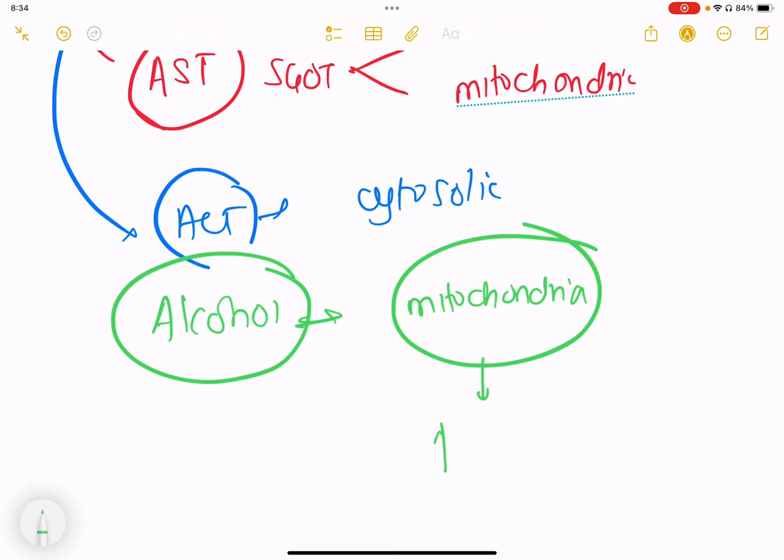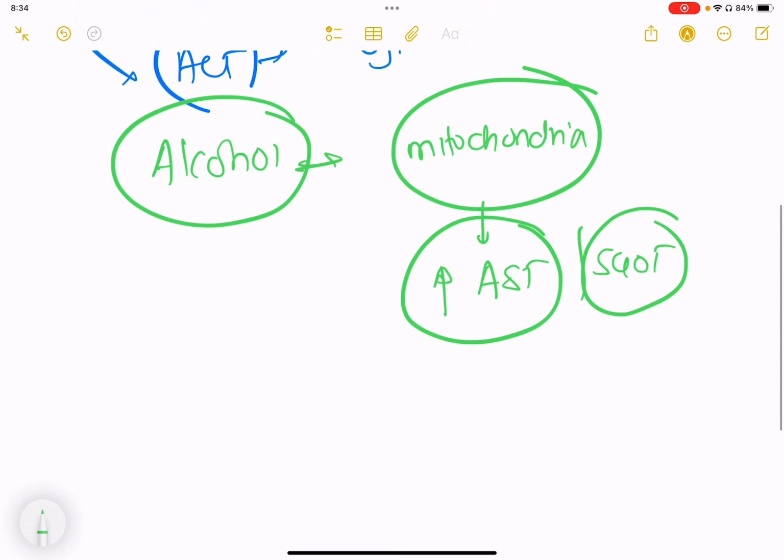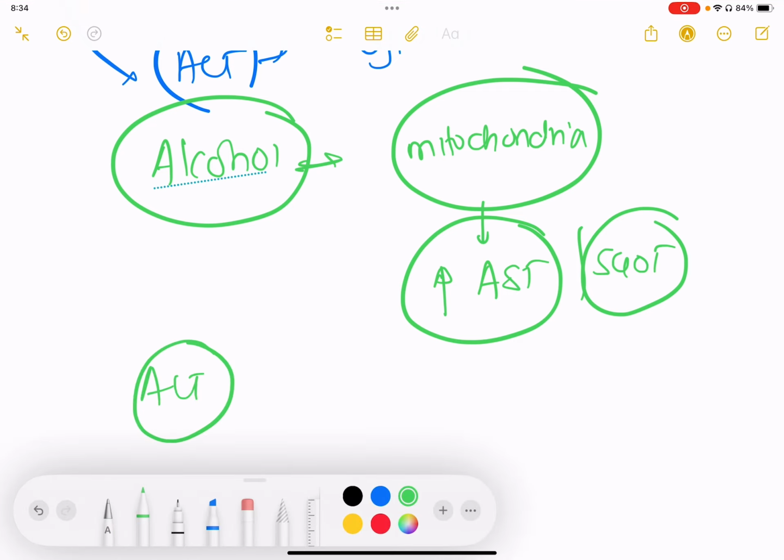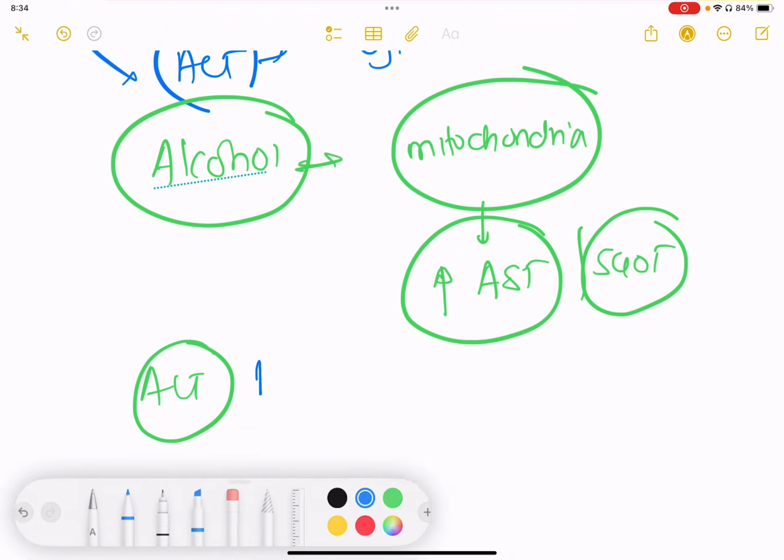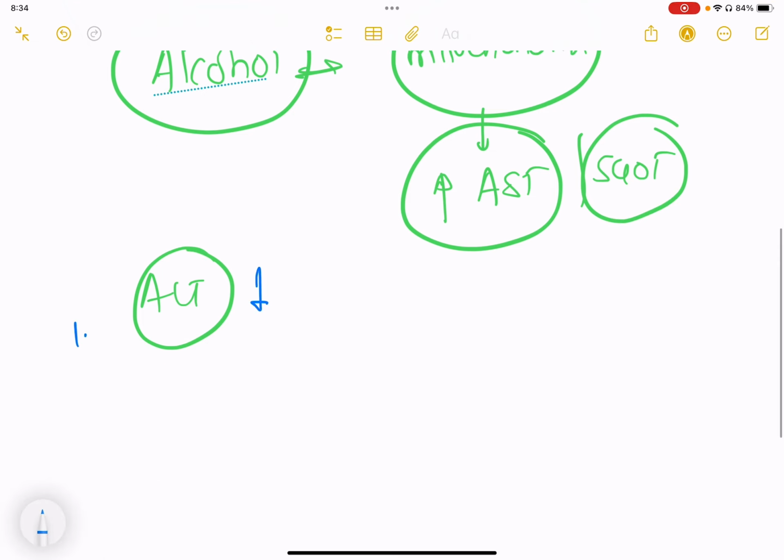That is the reason why it releases aspartate aminotransferase, or SGOT, into the circulation to a greater extent, whereas alanine transaminase levels are released less. This is the first reason why in alcoholic patients AST is released much more than ALT.